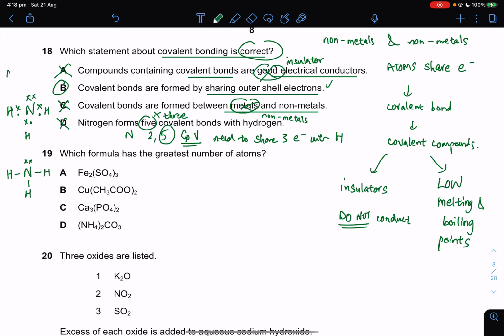For this molecule, the name is called ammonia. The formula is NH3. It's a year 9 concept.